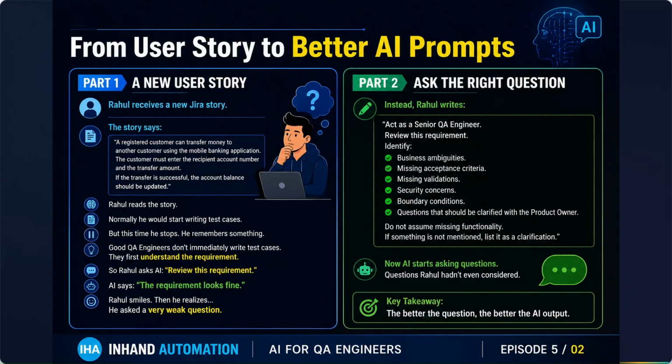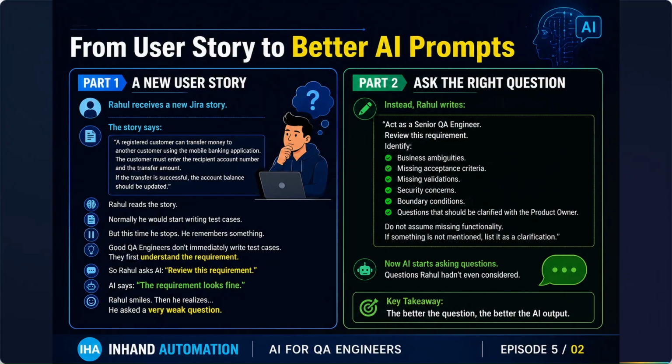So in the second part, he asked the right question to AI. What Rahul wrote: act as a senior QA engineer, review this requirement and identify the business ambiguity, missing acceptance criteria, missing validation, security concerns, boundary condition, and questions that should be clarified with the product owner or developer. And do not assume missing functionality. If something is not mentioned in the story, list it as a clarification.